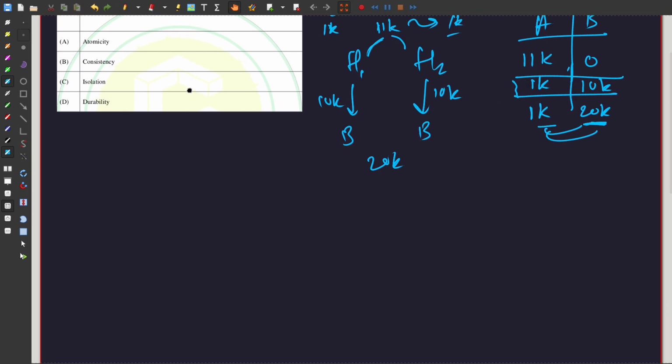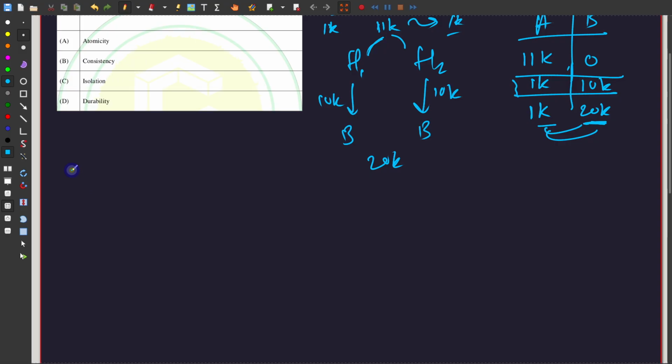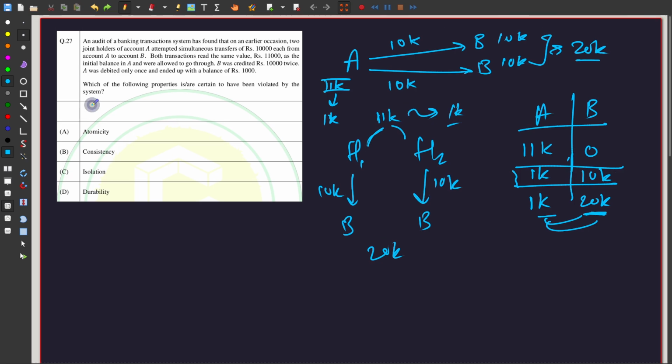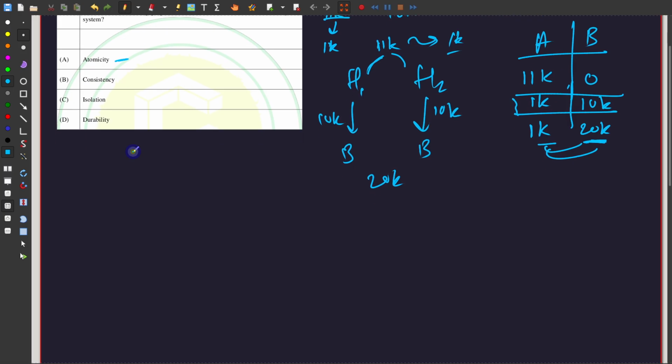So now let's go over each of these properties, because I'm making this to essentially review what ACID really means. A stands for atomicity. As for the option, I'm not going to write it. What does atomicity mean? Atomicity means that when you are doing a particular transaction, the transaction is not interrupted at all. Or let me rephrase that and explain it properly.